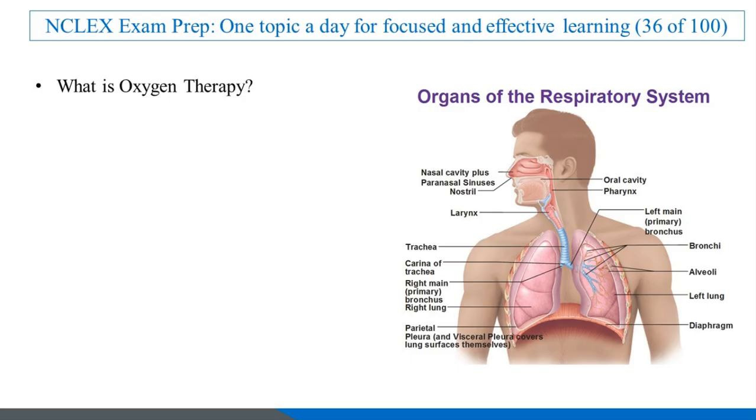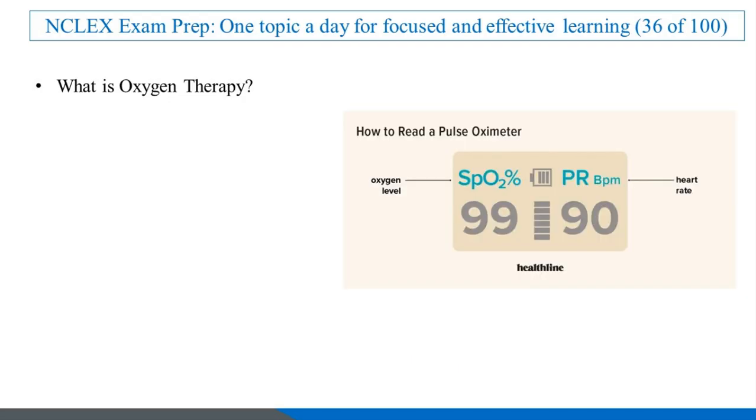What is oxygen therapy? Oxygen therapy is the administration of supplemental oxygen to patients who have low oxygen levels in their blood, a condition known as hypoxemia. It's used to treat a variety of conditions, including chronic obstructive pulmonary disease (COPD), pneumonia, asthma, heart failure, COVID-19. The goal of oxygen therapy is to maintain adequate oxygen saturation levels, typically above 90 to 92%, to ensure proper organ function and patient comfort.